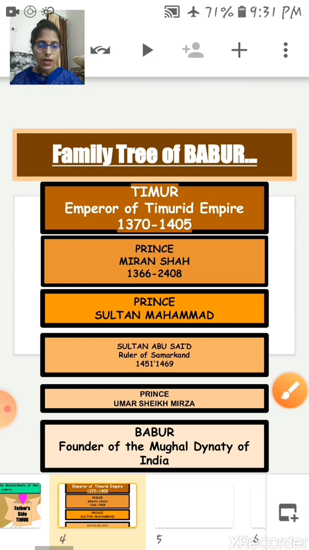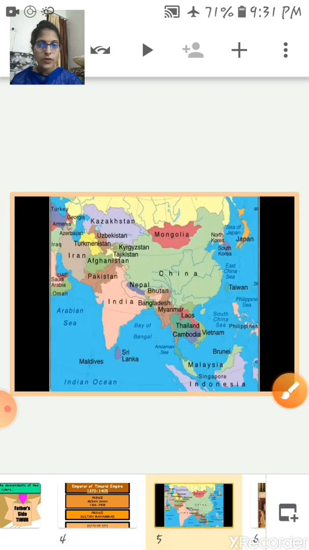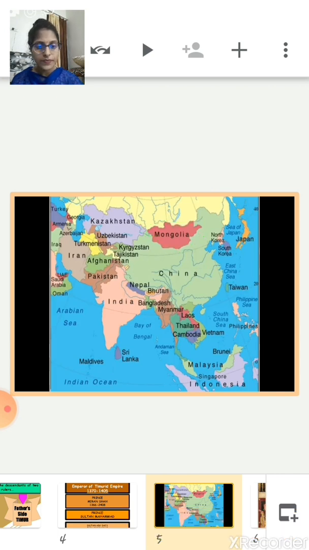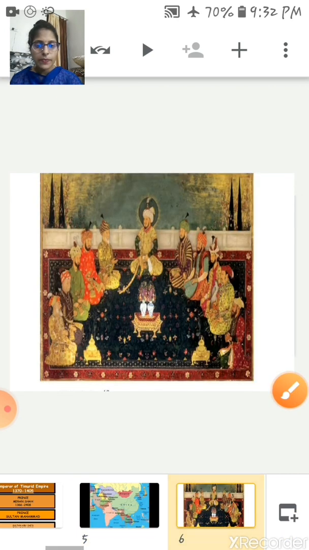Okay, now next. Now just look at this map. In this map, Mongolia is located just above China. As I told you, Genghis Khan ruled over the Mongols, right? So here is Mongolia, just above China.